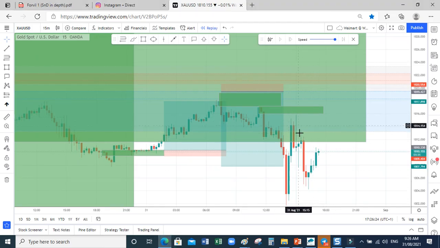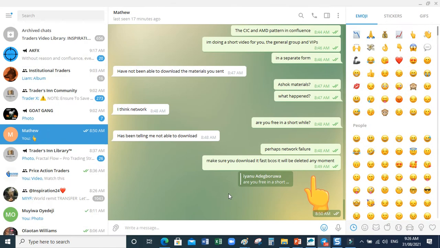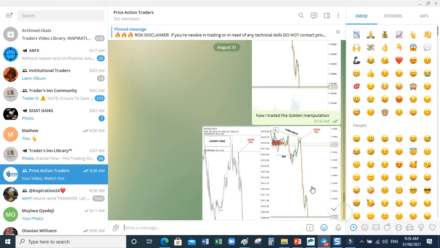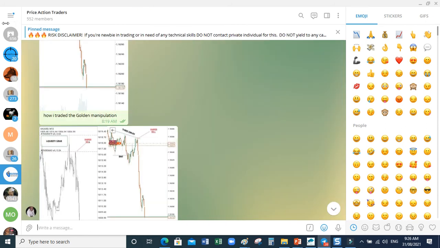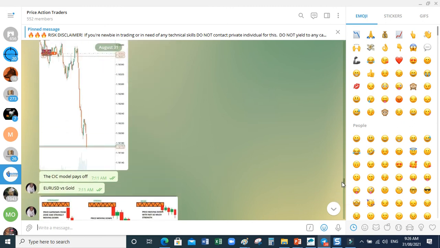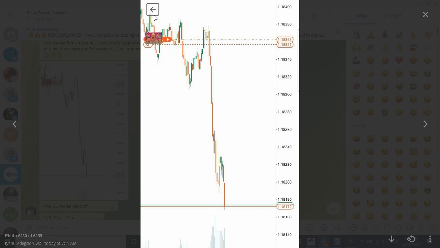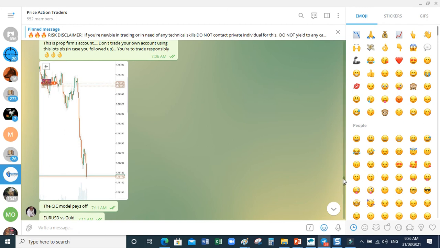So that is how I manipulated that market that gives me what I posted. Can you see it? That is how I manipulated that market. 3, 1, 2, 3, and I enter here with stop loss. That's euro USD.